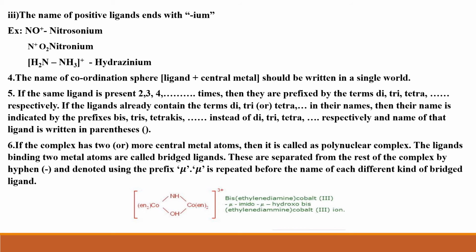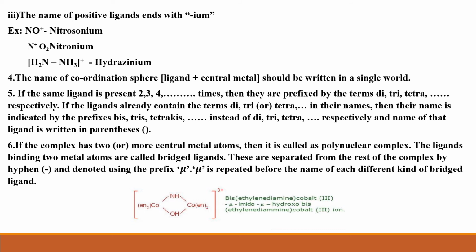Okay, students, understood? So once again, I am giving this rule number 5. If the same ligand is present twice, thrice, 4 times or more, then it should be prefixed using di, tri, tetra and so on. If the name of the ligand already has the terms di, tri or tetra, then we cannot use di, tri, tetra as prefixes.